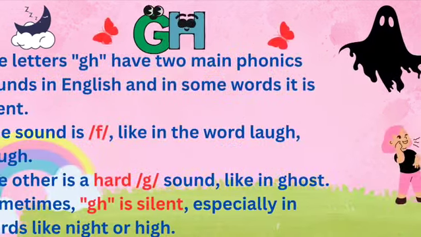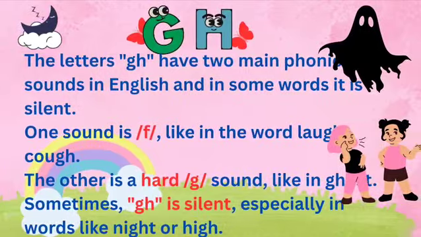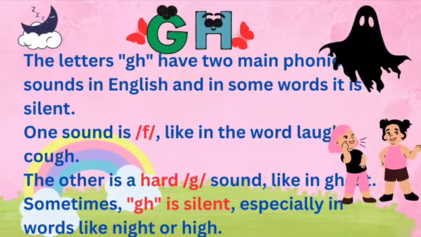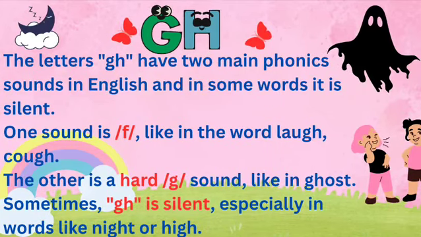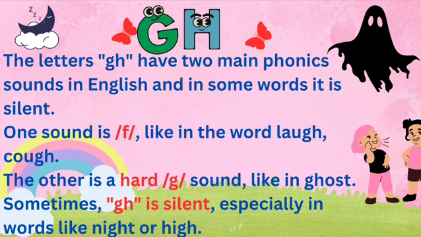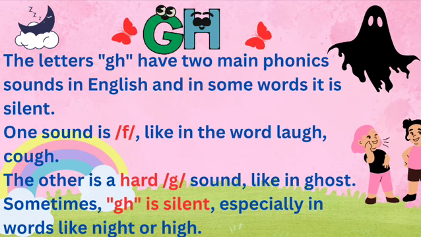GH. The letters GH have two main phonics sounds in English, and in some words it is silent. One sound is F, like in the words laugh, cough. The other is a hard G sound, like in ghost. Sometimes, GH is silent, especially in words like night or high.